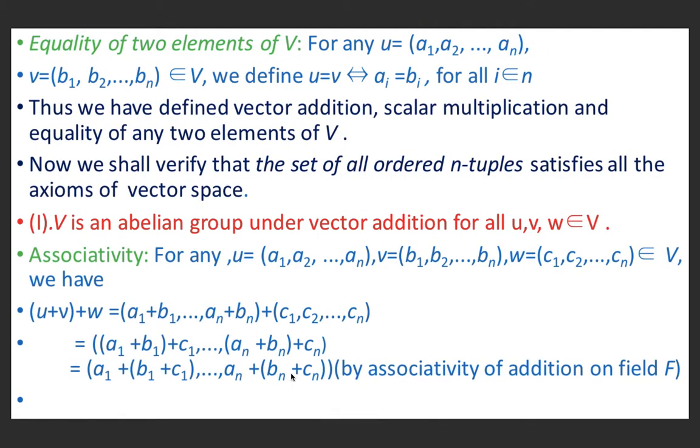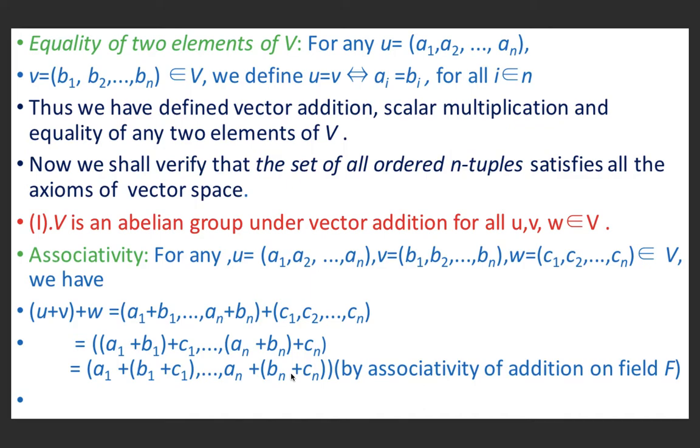Now associativity. For any u equal (a1, a2, ..., an), v equal (b1, b2, ..., bn), and w equal (c1, c2, ..., cn) belonging to V, we have (u + v) + w equal to u + v, meaning we add the corresponding elements of u and v: (a1 + b1, a2 + b2, ..., an + bn), plus (c1, c2, ..., cn). Now we add (a1 + b1) + c1, up to (an + bn) + cn.